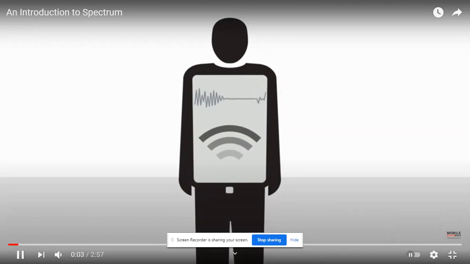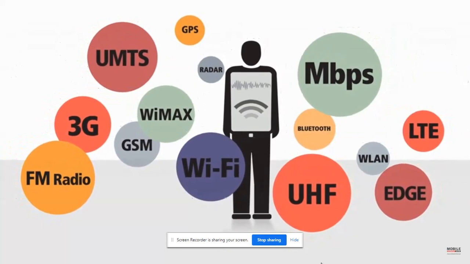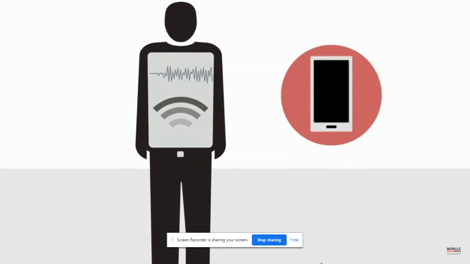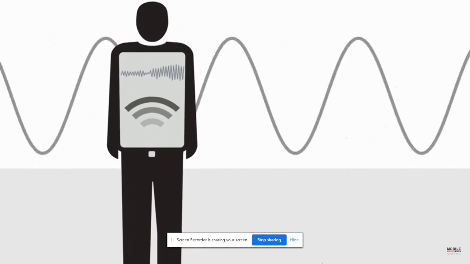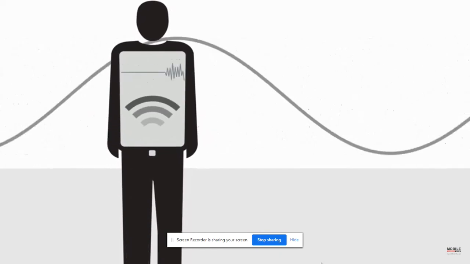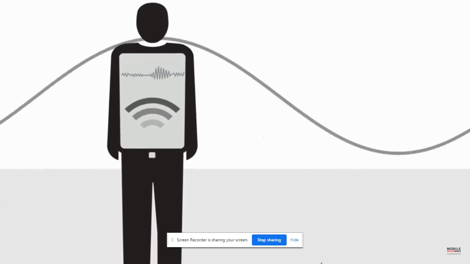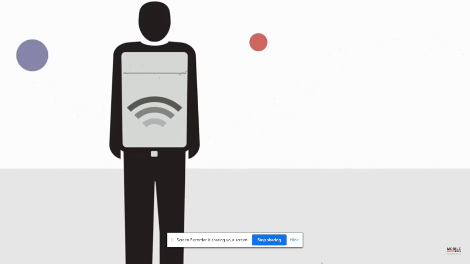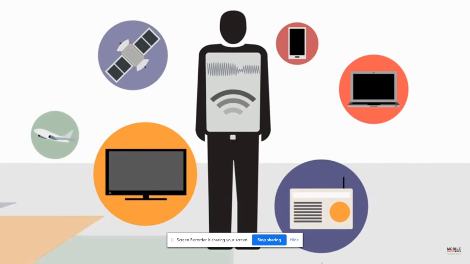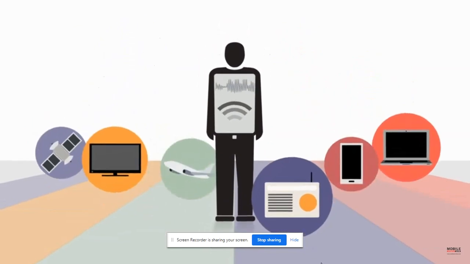Spectrum is everybody's business. It's all around us, and it's the airwaves that allow us to send signals to a device, like a mobile phone. You don't have to be a scientist to be smart about spectrum. Spectrum refers to radio waves, some with higher frequency and some with lower. Different technologies can be used to send information every day. All of the possible frequencies put together make up the spectrum. Now, everything that communicates wirelessly, like your television, smartphone, or baby monitor, uses a small slice of the spectrum. With me so far?